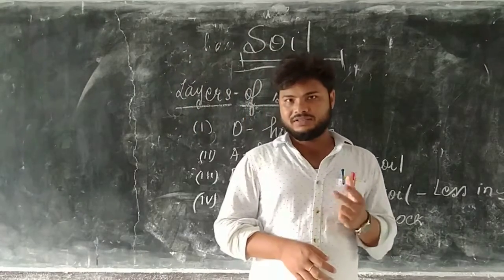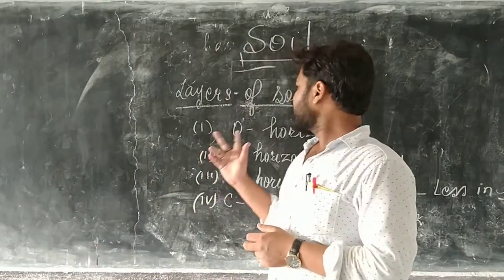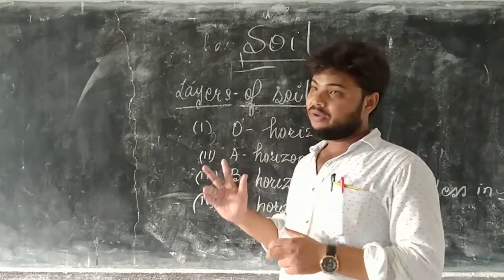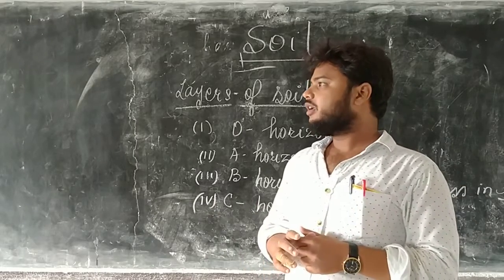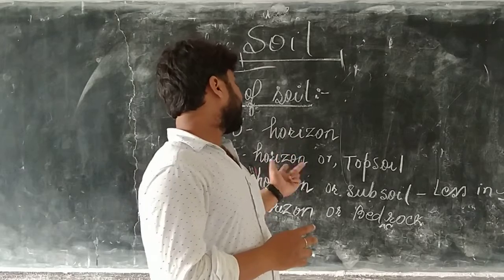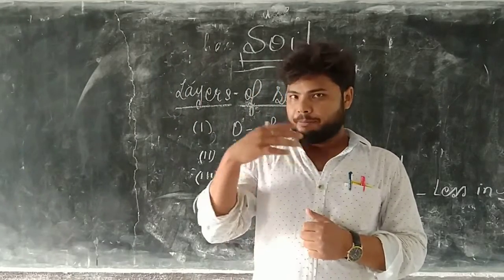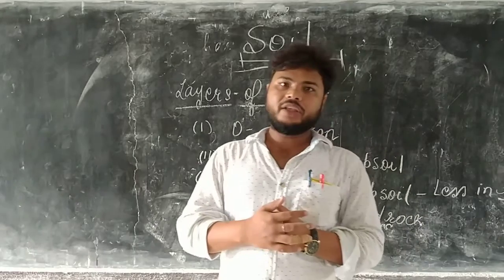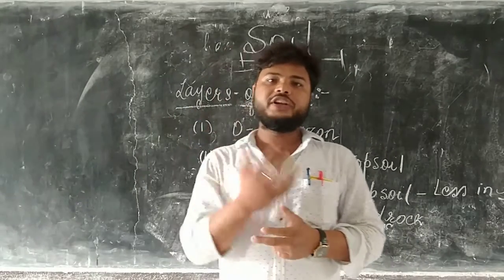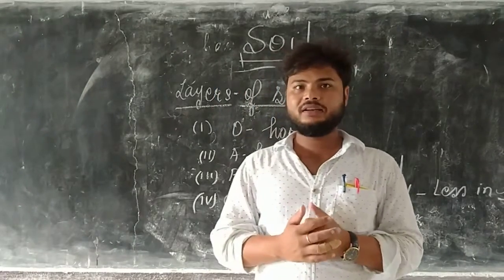Okay, this was the layers of soil, and we were discussing the properties of these layers, which are O horizon, A horizon and B horizon, which kind of particles they are made up of, which type of nutrients are present, and which type of color.